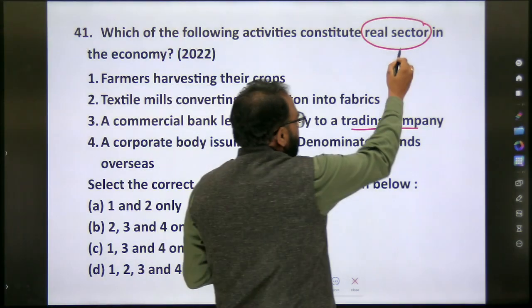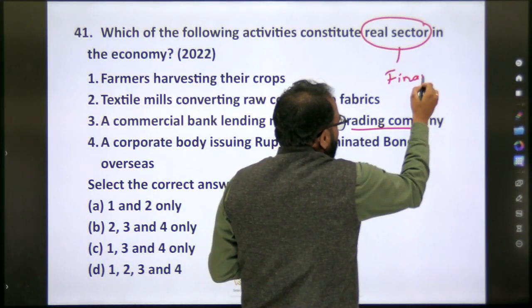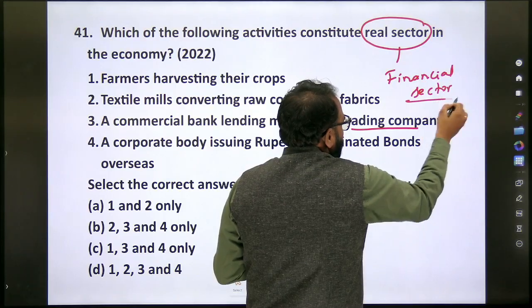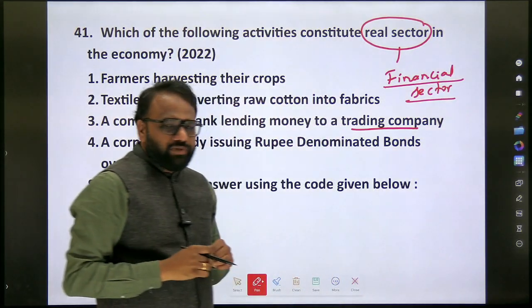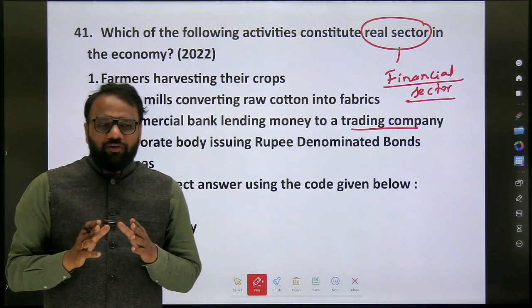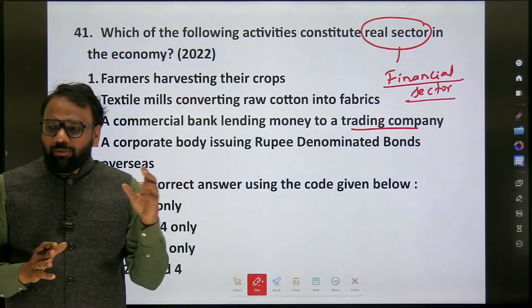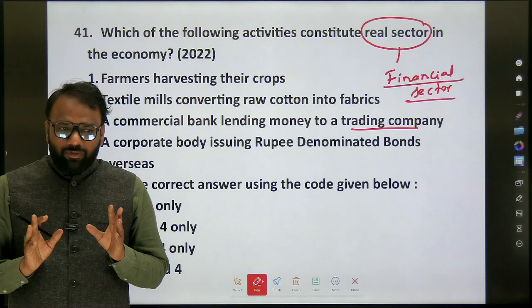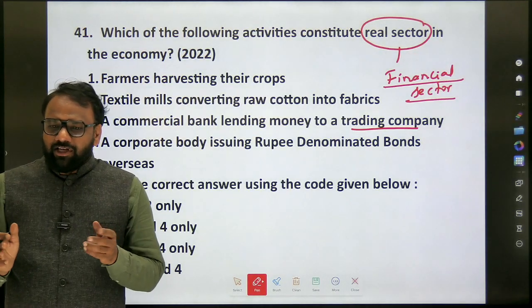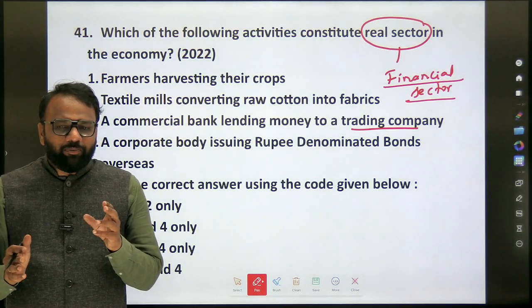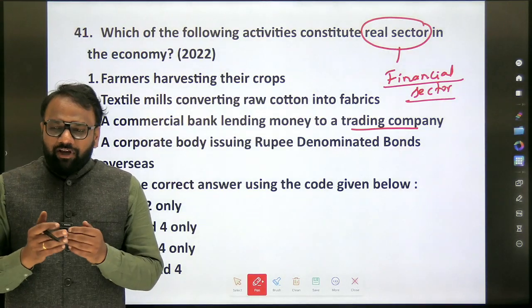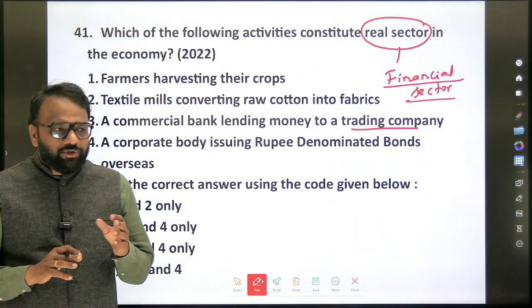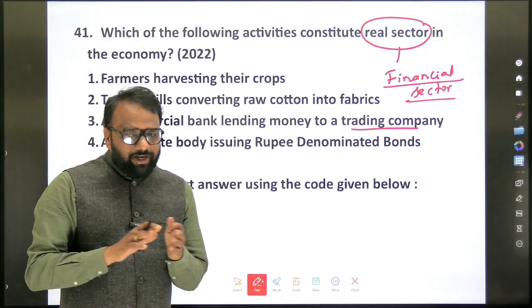One is real sector, another one is financial sector. The exact definition is not required. Just based on the statement itself, you can come to a conclusion. Wherever only financial instruments are used and no real work is taking place, such an entity we call part of the financial sector. And wherever real operation is taking place, it is part of the real sector.